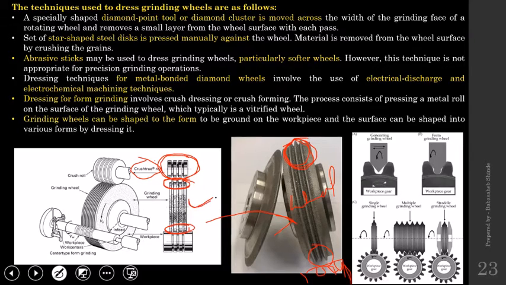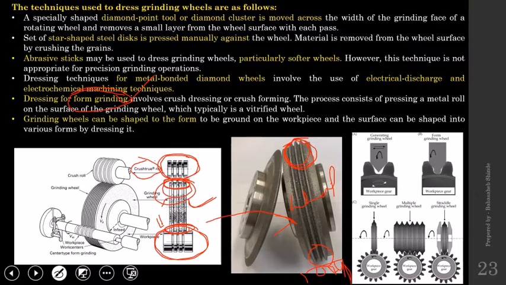And once we have that shape on the grinding wheel, this grinding wheel will be used to get this shaped workpiece. Now this whole process is called form grinding because you are getting some form or some shape on the workpiece surface directly, and that operation is called form grinding.